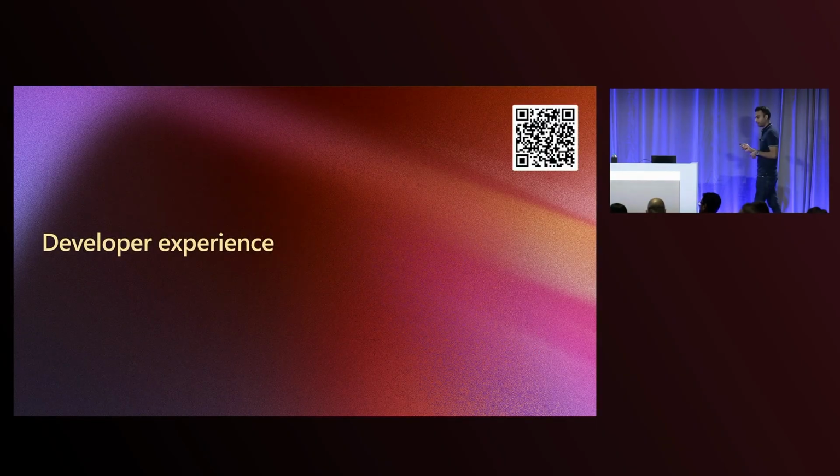All right, and I'm sure you're all wondering, what does all of this mean from a developer experience perspective? What is the code that goes behind this? When we thought about our developer experience, we had two main principles. We wanted to keep it familiar and also keep it simple. And so we've built our developer experience and API on top of the real-time API and the WebSocket interface that exists there. And what we've done is we've added additional parameters on top of that that are simple but super powerful. Let's walk through some examples.